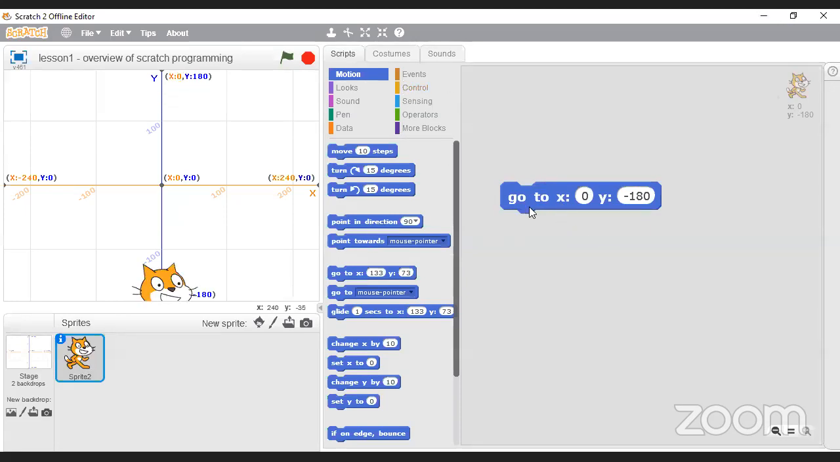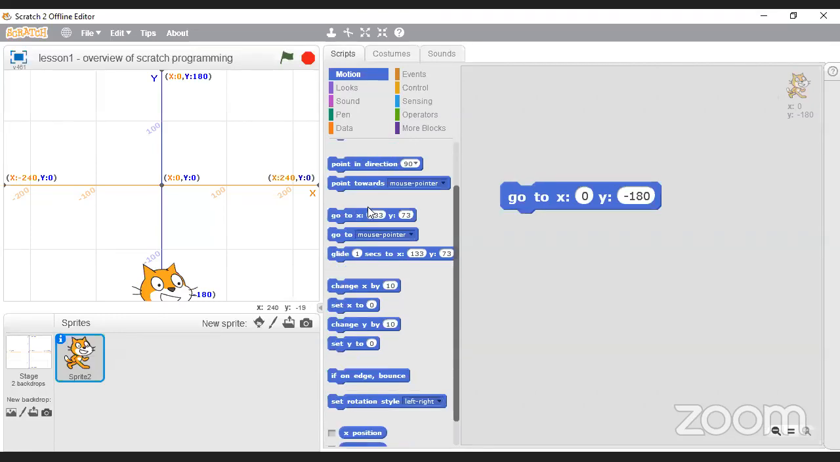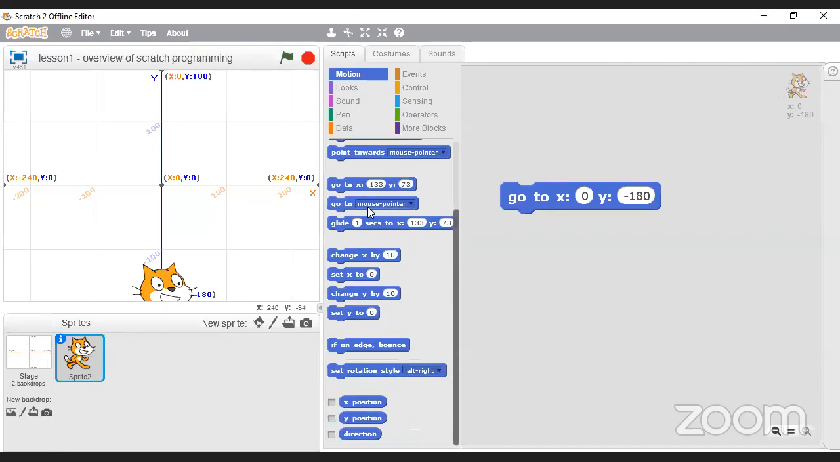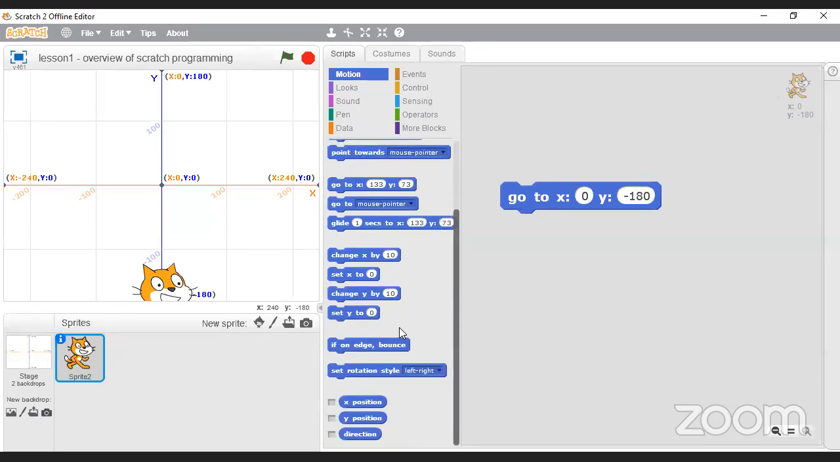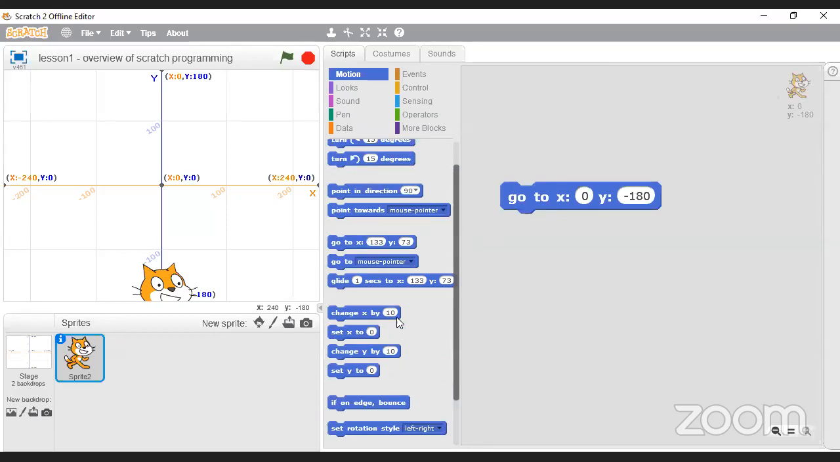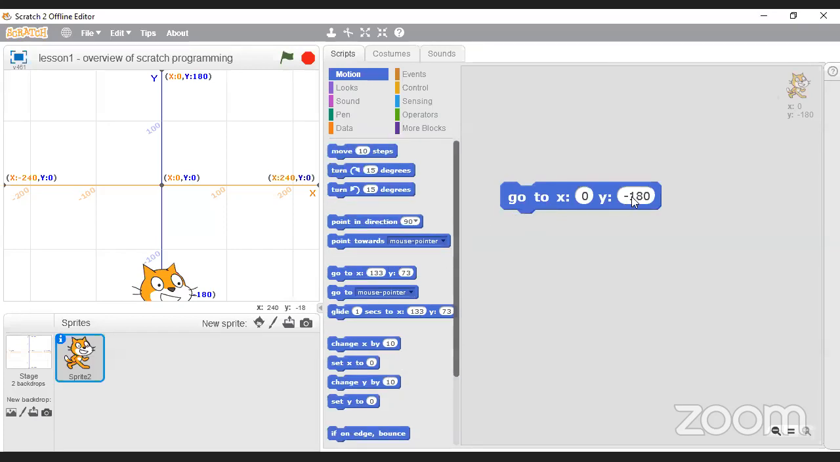Okay, so if you want to know where to find this block, you'll find it in motion. Anything that has to do with movement, you'll find within the motion block. So all the movement things you will find in here. And don't worry about the fact that there's so many. To be honest with you guys, I've maybe used 40% of the blocks in here. You don't need to know all of them. Only some of them you're going to use quite frequently.